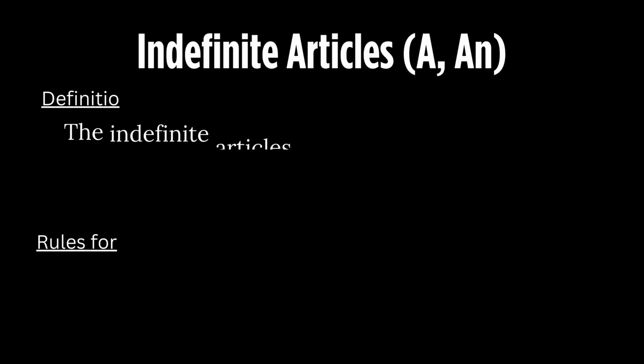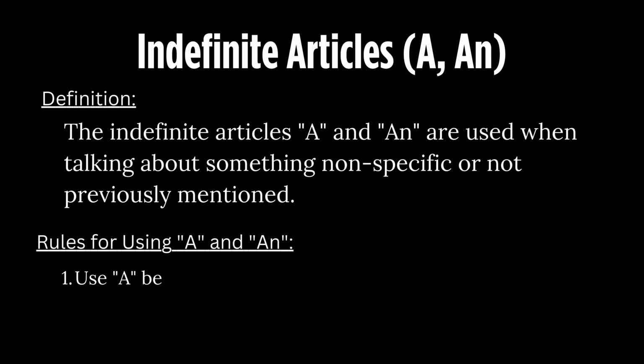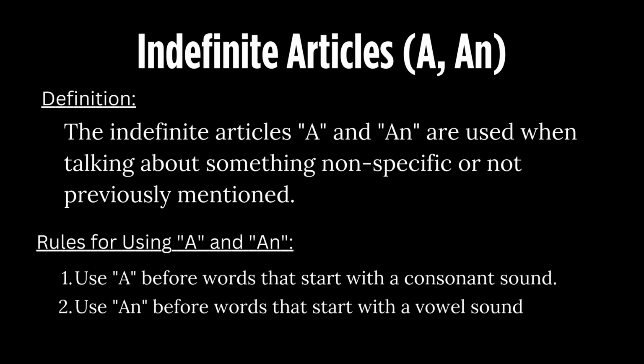Indefinite articles, a and an. Definition. The indefinite articles, a and an, are used when talking about something non-specific or not previously mentioned. Rules for using a and an. Use a before words that start with a consonant sound. Use an before words that start with a vowel sound: A, E, I, O, U.